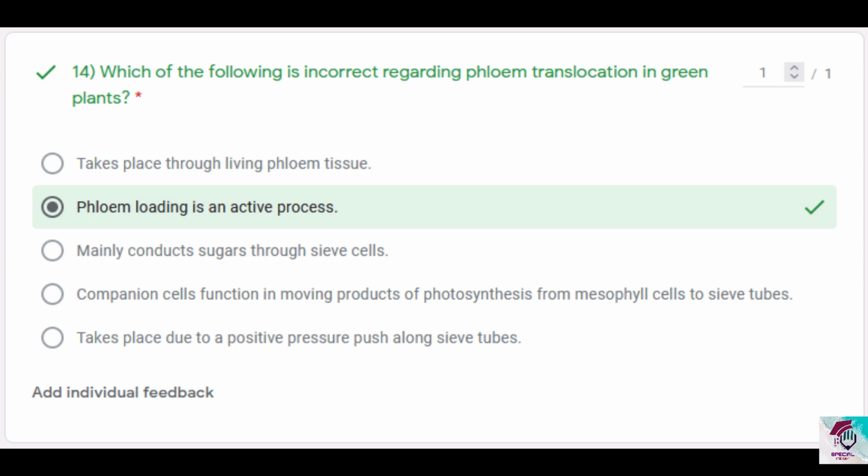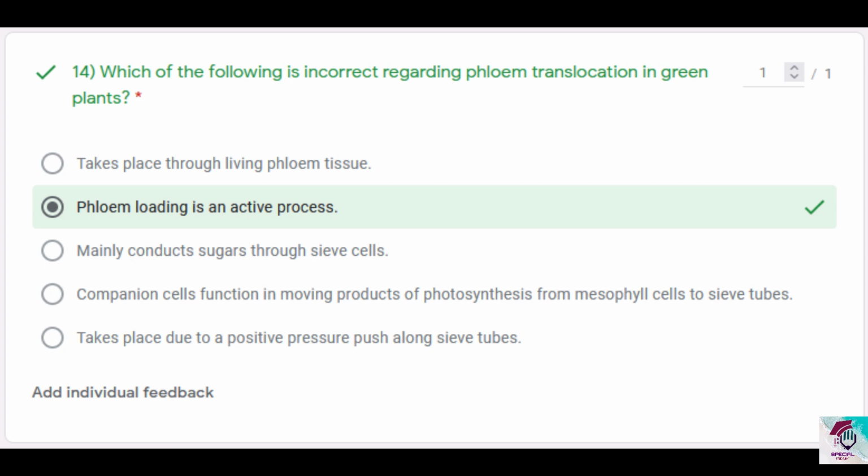So in a young developing phloem tissue, which is also conductive, the cells are still developing, not attained functional maturity yet, even though they are still functioning. At that time, the sclerenchyma cells may be still living. But the thing is, we say they are dead at functional maturity, that means when they attain functionality. Usually conduction doesn't occur in such phloem tissues, but as a whole, it takes place through living phloem tissue is correct.